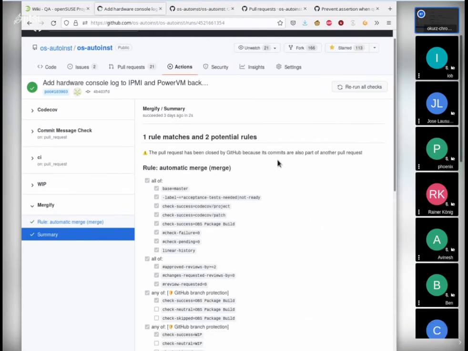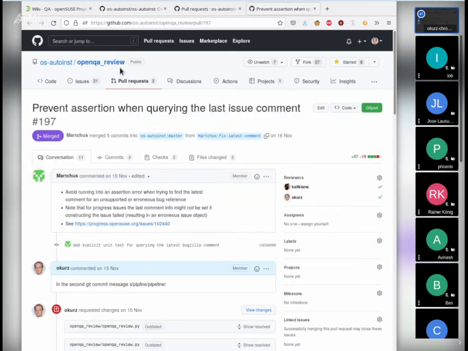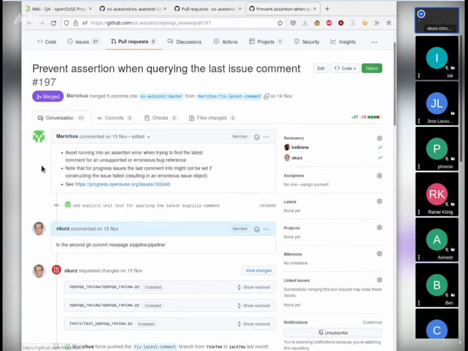Right. So let's see. I can show you one example where it would have helped. So here in openQA review, at this point in time, we have not used Mergify to the full extent. And what we see here is a pull request from Marcus.